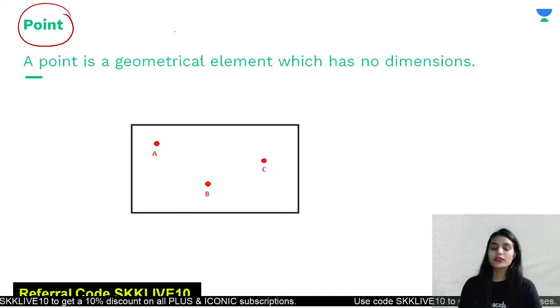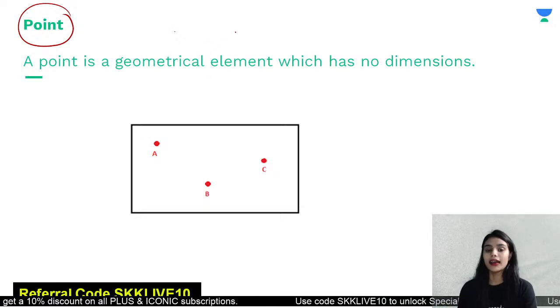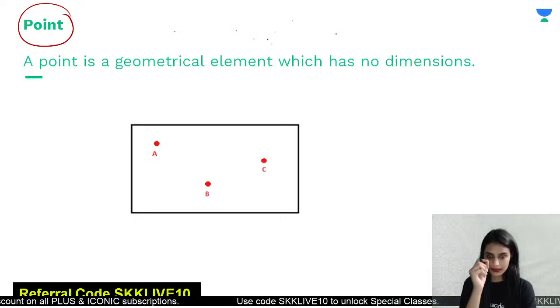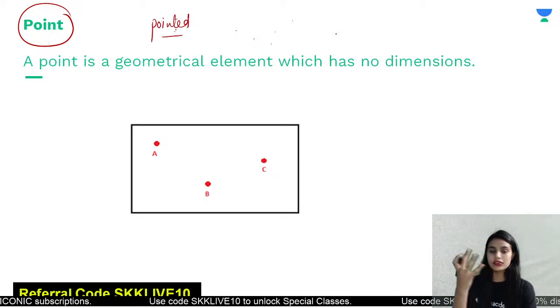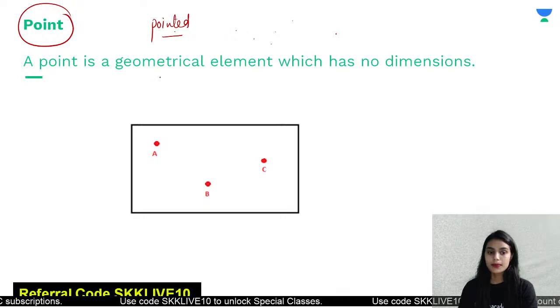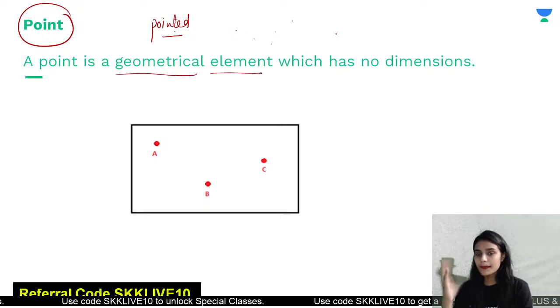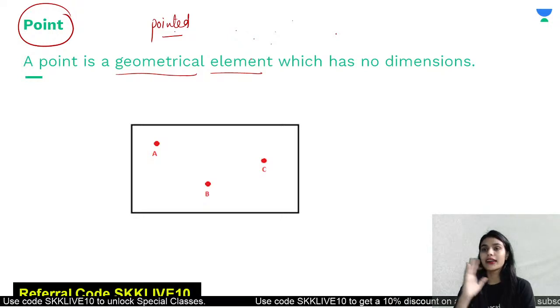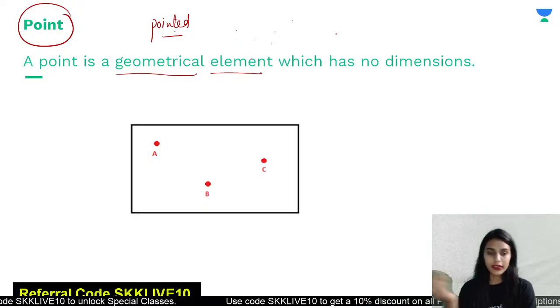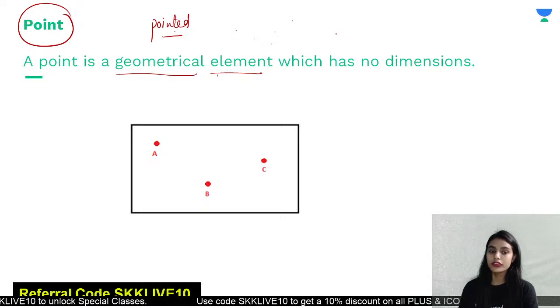So we are going to start with point. Suppose I am having this pen right now in my hand and I am putting any dot here. Now this dot is very thin. It is very pointed. So this is what we call a point. So point is an element of the geometry. Now you must be thinking what a point will do in mathematics. So class, here we are not talking about the point as a decimal. Right now we are talking about a point as an element of the geometry.